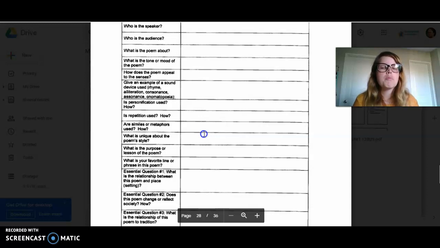How does the poem appeal to the senses? What is it telling you to see? What is it telling you to smell? What is it telling you to taste? What is it telling you to hear? And what is it telling you to feel, right?